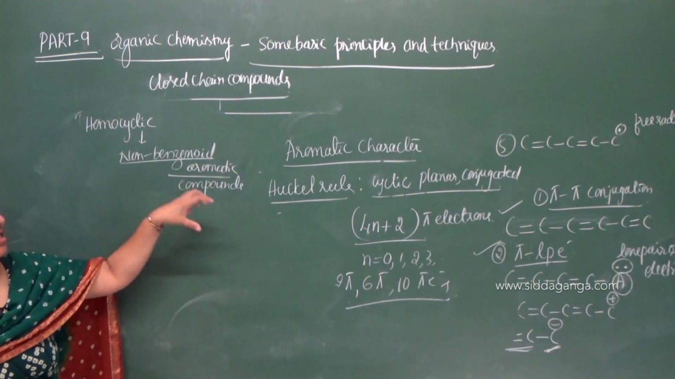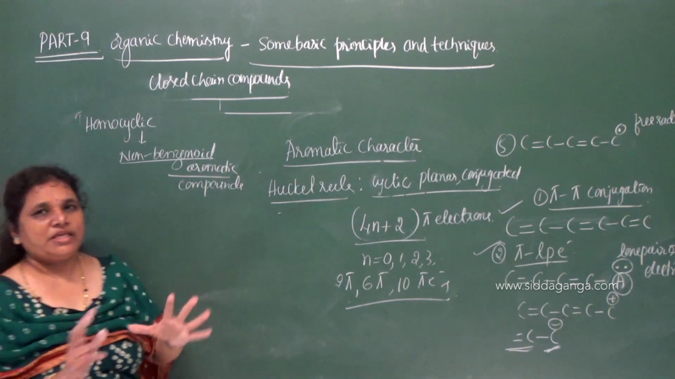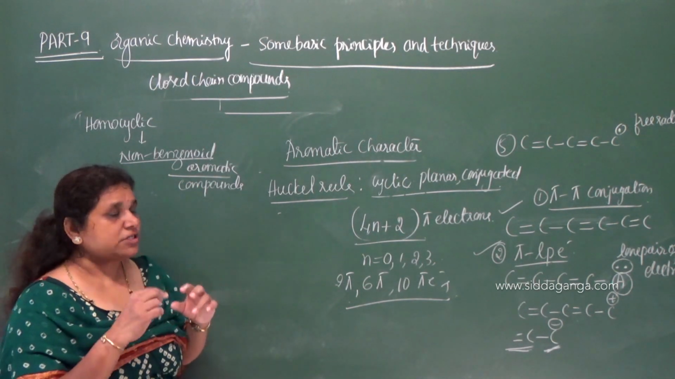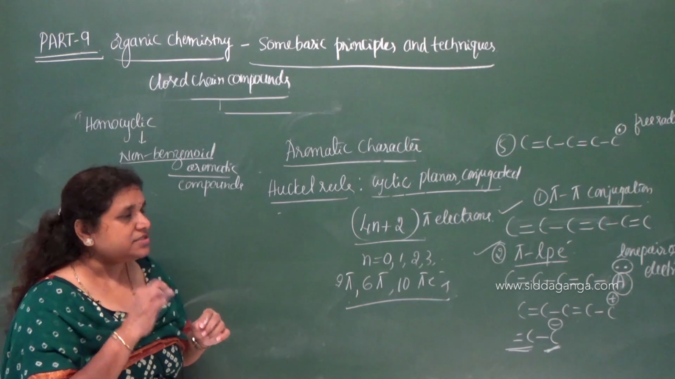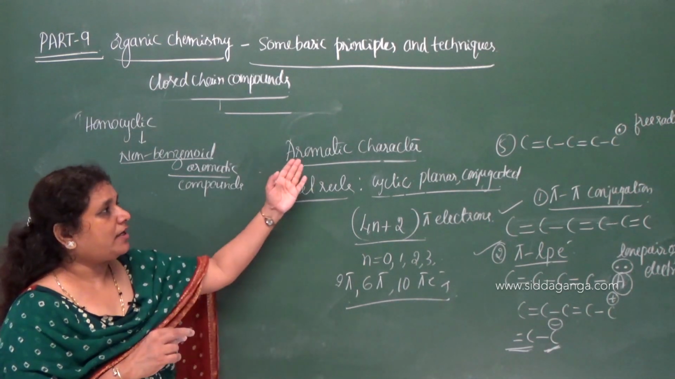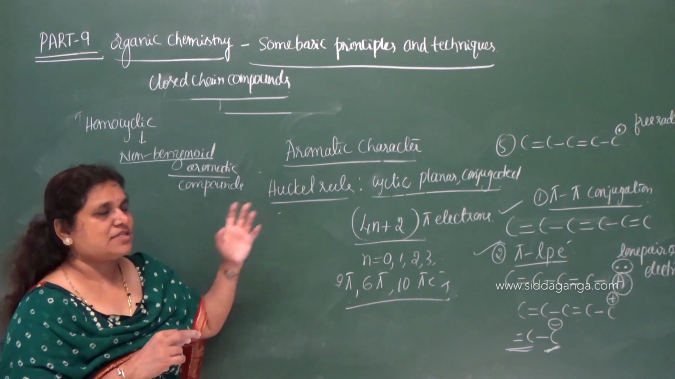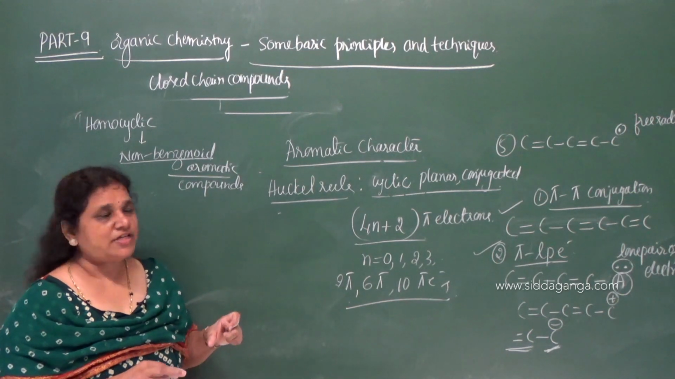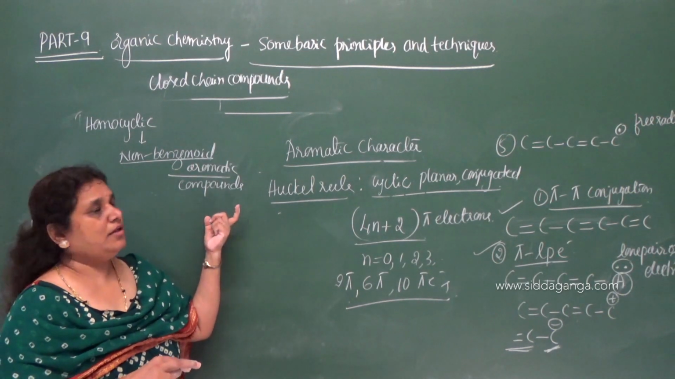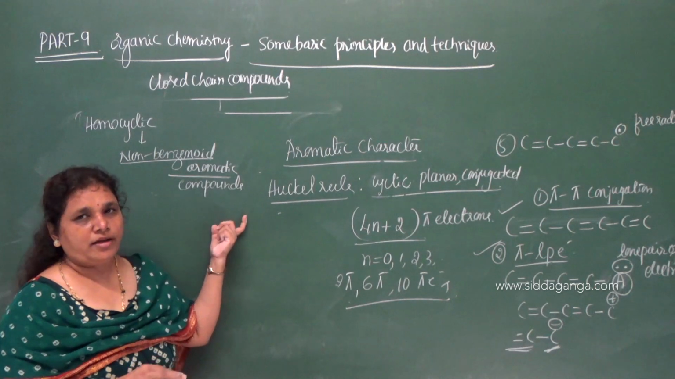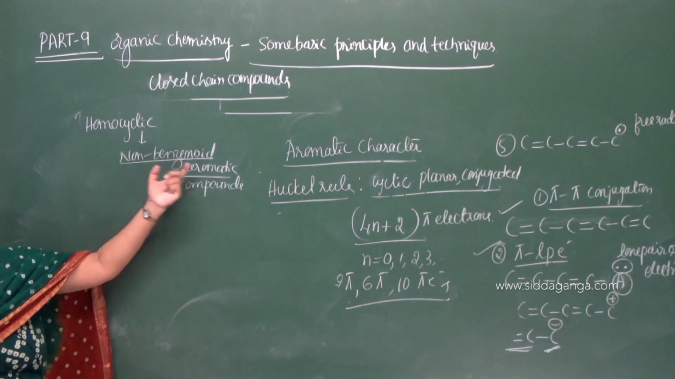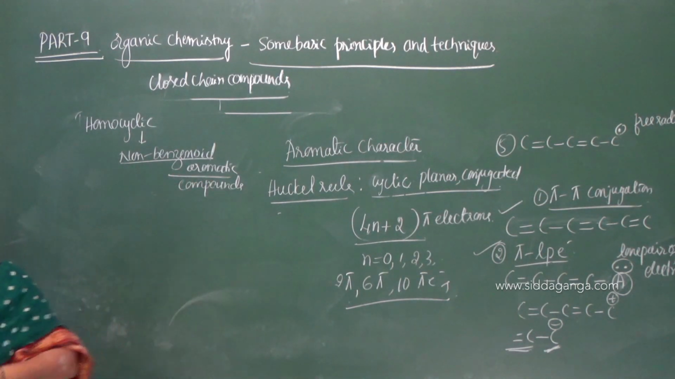It must be aromatic, it must be cyclic, but there must not be a benzene ring. But it must be aromatic. Aromaticity, we have to check the aromatic character on the basis of the Hückel rule. If it satisfies that, then we can consider the compound as aromatic, and it must be non-benzenoid. Let me give an example for this.